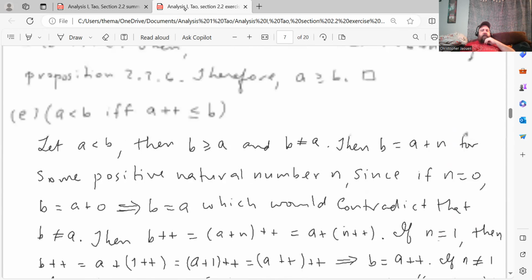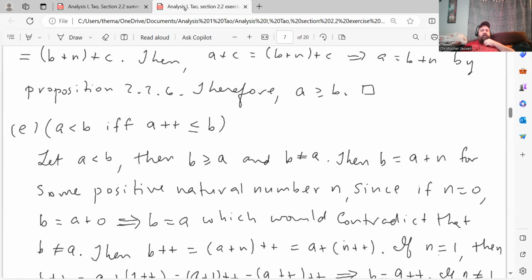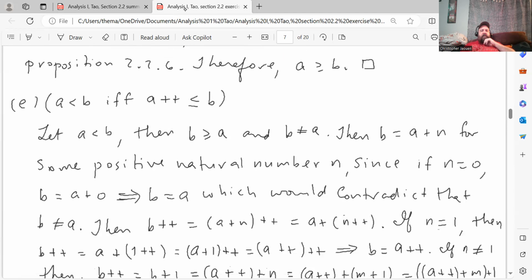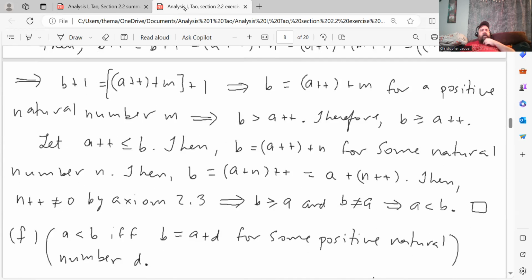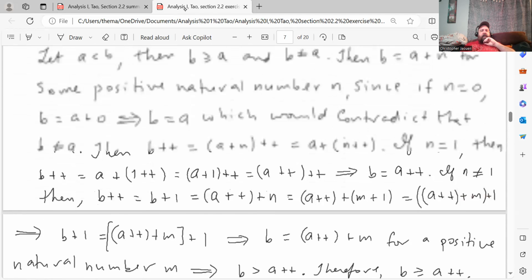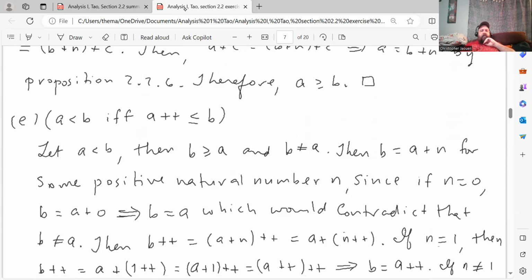Right, and now we assume the reverse and show, assume this and then show this. So let the successor of A be less than or equal to B. So again, if you notice, that's this part here. I'm going to assume this, and I'm going to show that this is true.